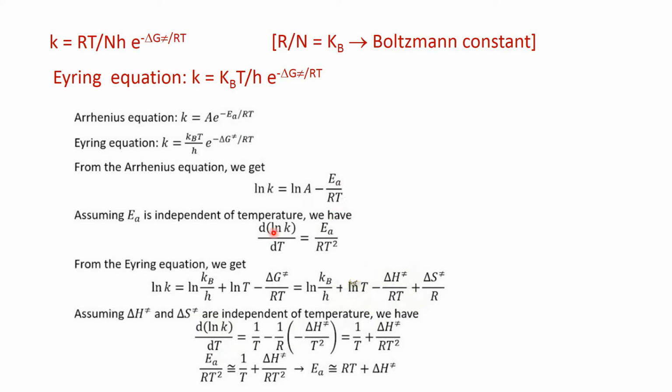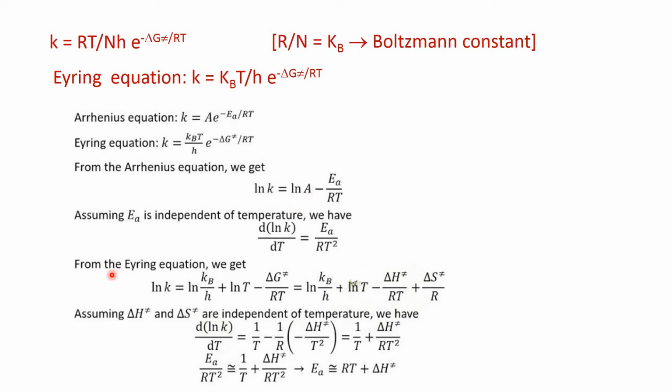Now if you differentiate this equation with respect to temperature, assuming that Ea, the activation energy, is independent of temperature in this range, then d/dT of ln k, the constant term drops out, equals Ea by R times d/dT of 1/T. d/dT of 1/T is minus T to the power minus 2. So minus minus plus, so 1 by T squared.